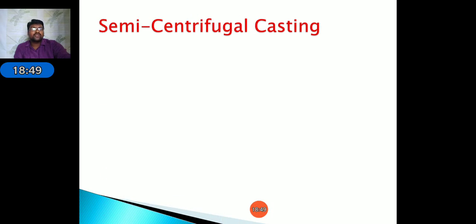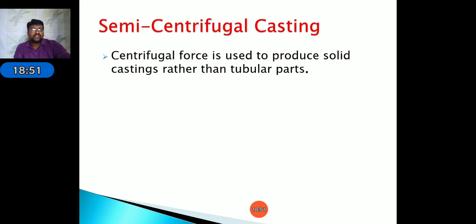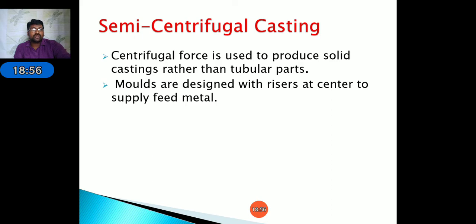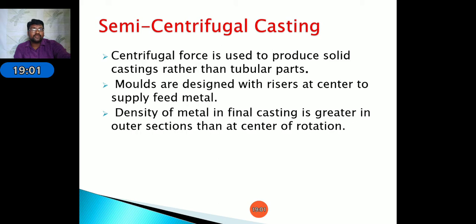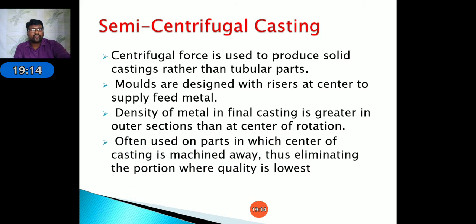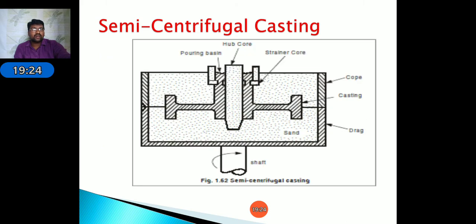Next, coming to semi-centrifugal casting. Semi-centrifugal casting is used to prepare gears or wheels like the spokes. In true centrifugal casting, there is no material in the center of the object. But in semi-centrifugal casting, there is just one center hole for inserting the rod or shaft in the gears or wheels. By using semi-centrifugal casting, we prepare wheels, gears, and similar objects.